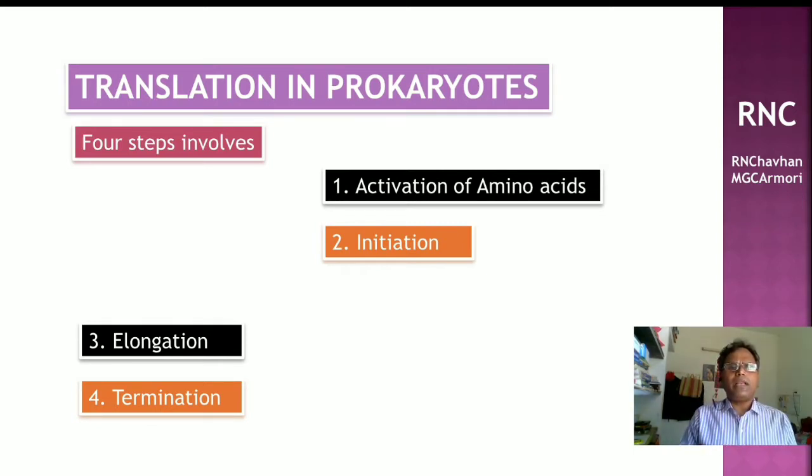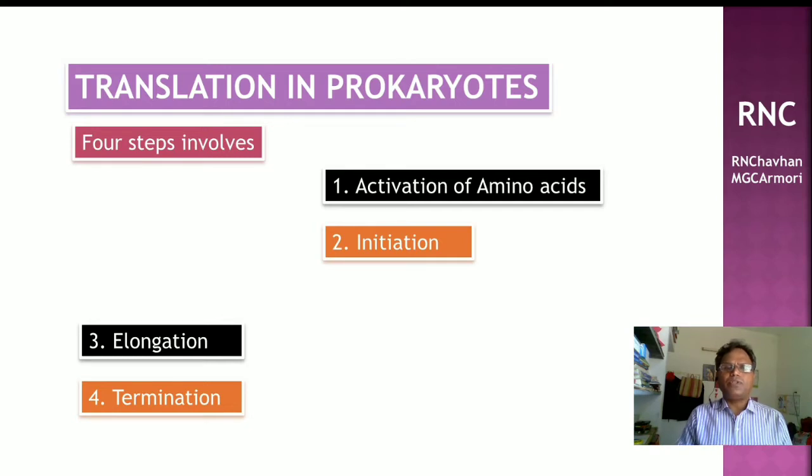The N-formylated methionine is the chain initiating amino acid in bacteria, whereas methionine is the chain initiating amino acid in eukaryotes. Methionine is activated by methionine tRNA synthetase enzymes.